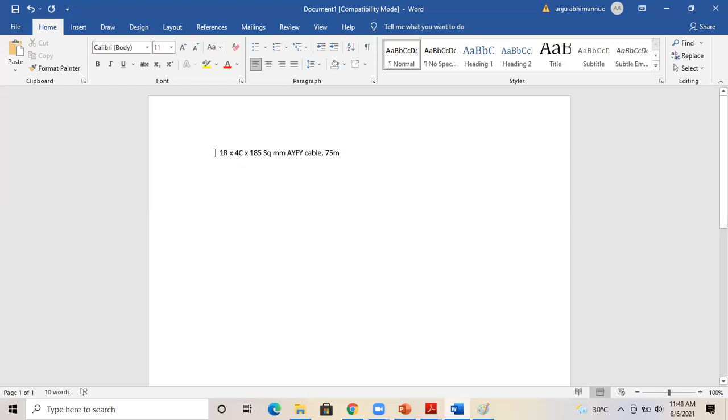Here we have only one run, that is why I'm mentioning 1R. And it is 4 core, that is the number of cores. This is the size, 185 square mm. So number of runs, number of cores, then the size, then type, then finally the length.